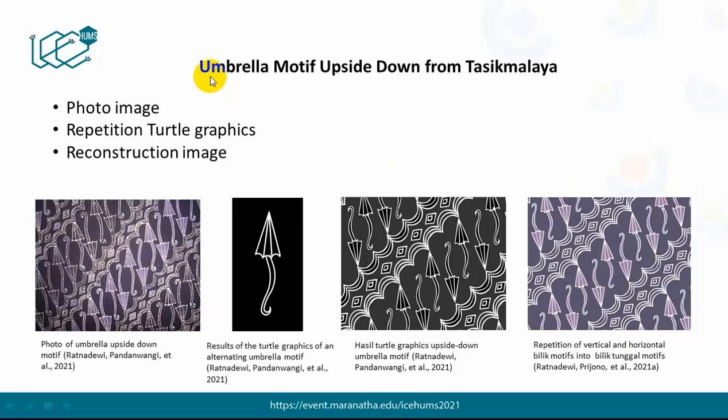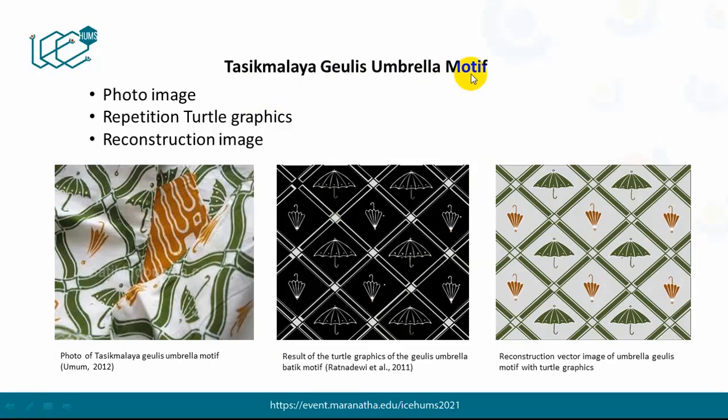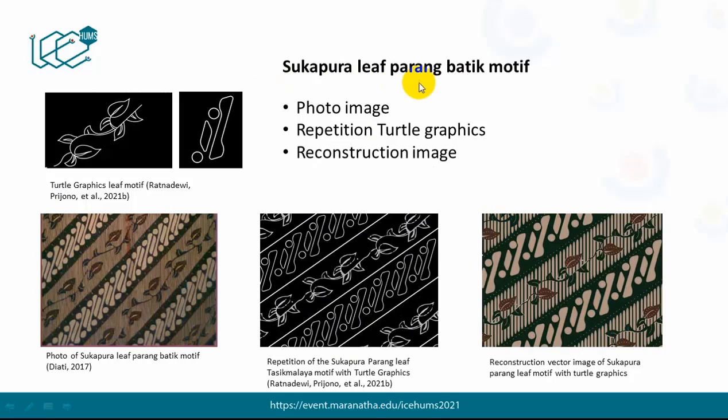Okay, let's see the second motif. This is the umbrella motif upside down from Tasikmalaya. This is the photo image, this is the result of turtle graphics, and this is a repetition. The last is the reconstruction of the image. The third is the Tasikmalaya gelis umbrella motif. This is the photo, this is the turtle graphics repetition, and this is the reconstruction image of the turtle. The last is the Sukapura leaf parang batik motif.